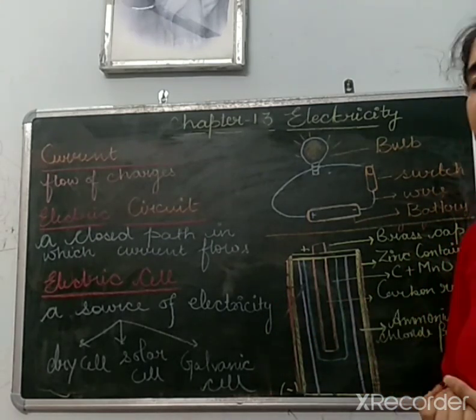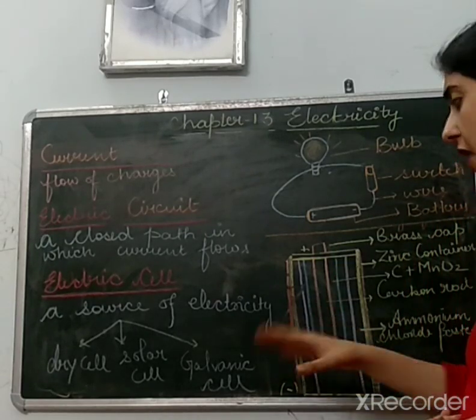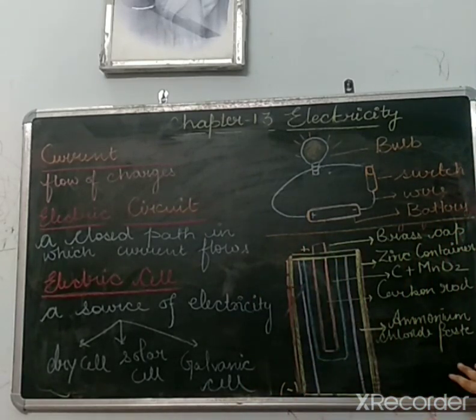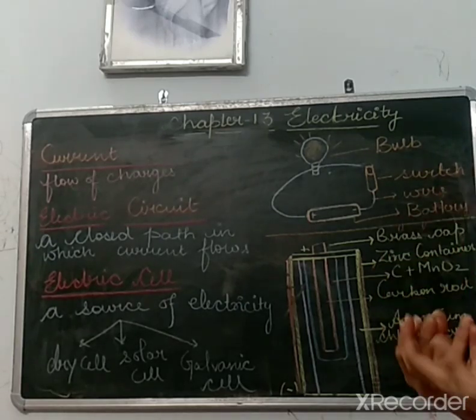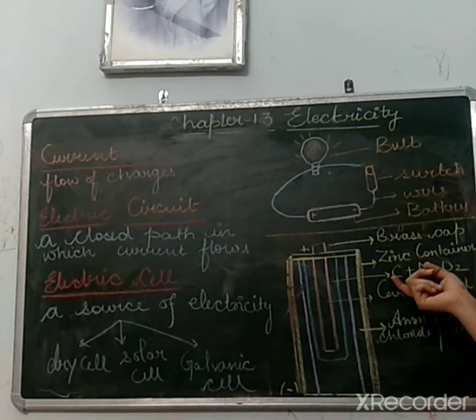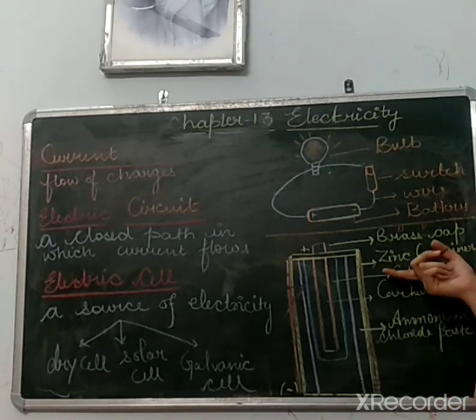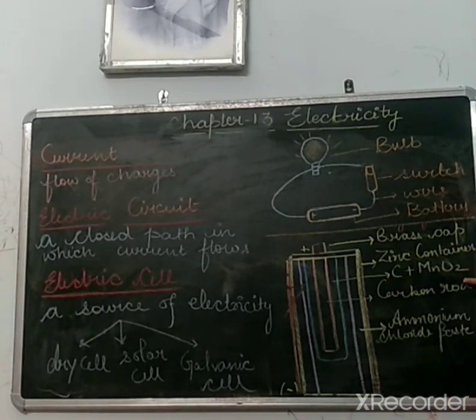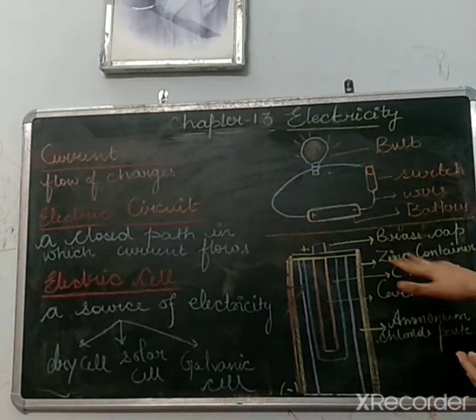So basically the function of this cell is to provide electricity. How it provides the electricity, let's discuss over here. This is the basic diagram of an electric dry cell, right? In the electric dry cell, in the middle of the cell, one carbon rod is present which acts as a positive terminal. Around the carbon rod, there is one powder. That powder consists of carbon and manganese dioxide. I have written the formula over here because space is less. Otherwise, don't be afraid of what this is.